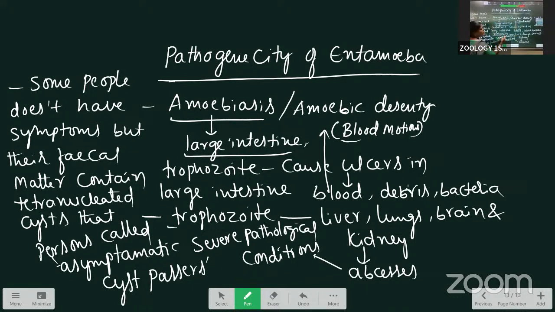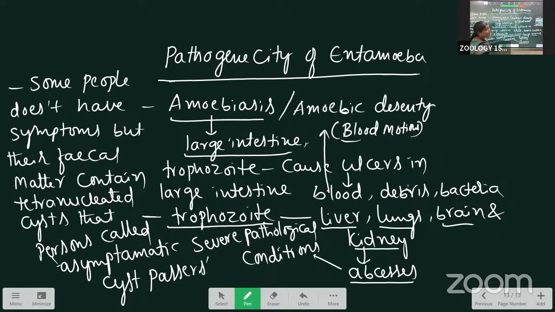Next, sometimes the trophozoites undergo extra-intestinal migration. Instead of staying in the intestine, they go to the blood circulation. From the circulation, they enter vital organs like the liver, lungs, brain, and kidneys. They form abscesses there, causing severe pathological conditions.